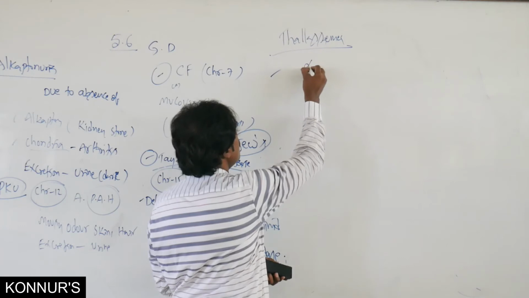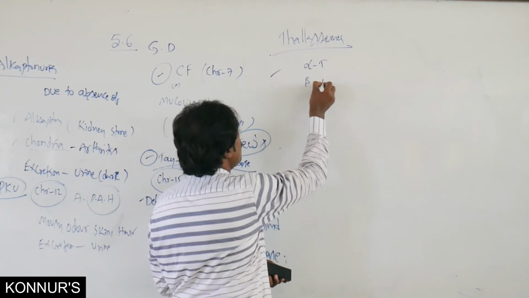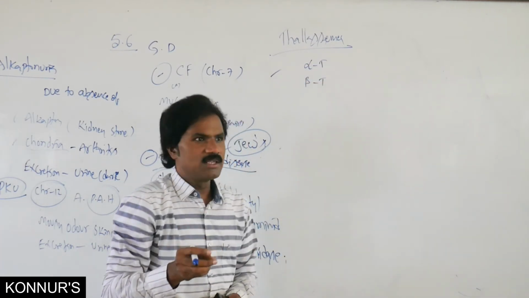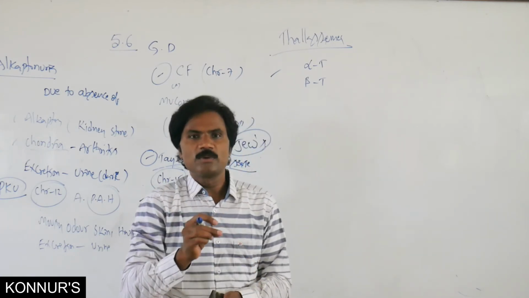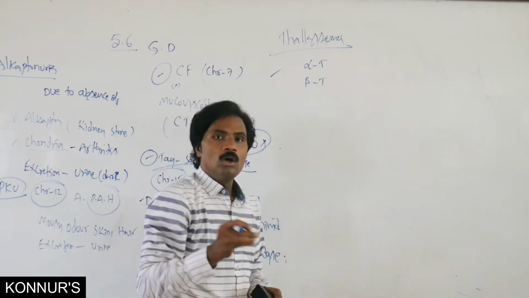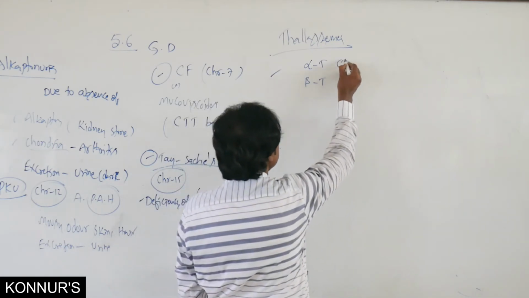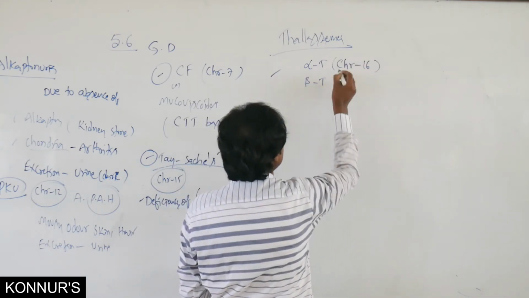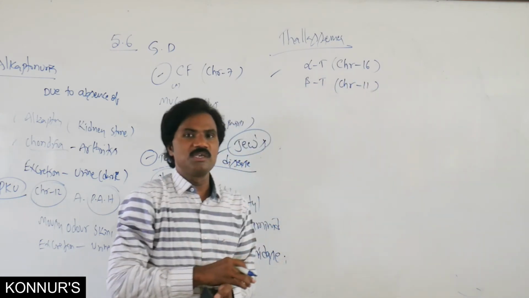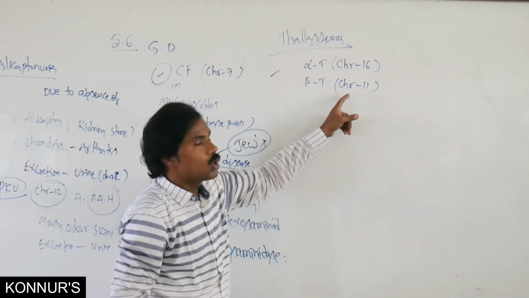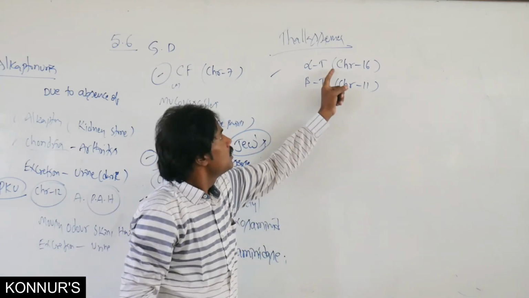In alpha thalassemia, the defective genes are present on chromosome 16. In beta thalassemia, it is present on chromosome 11.